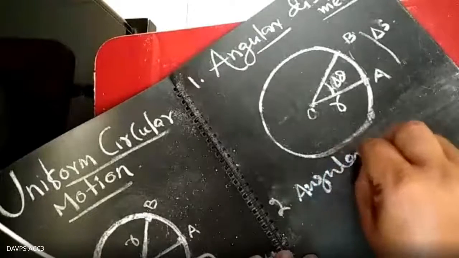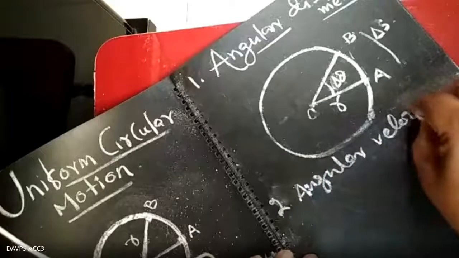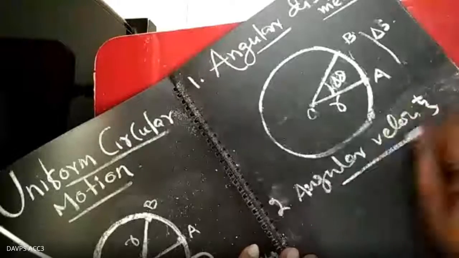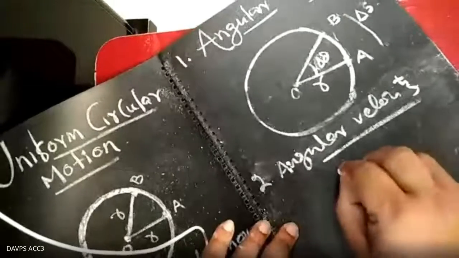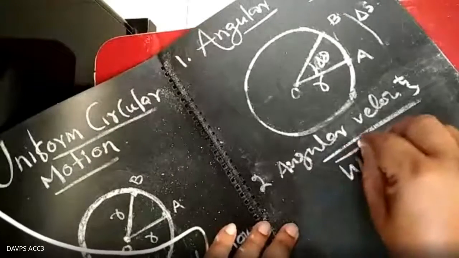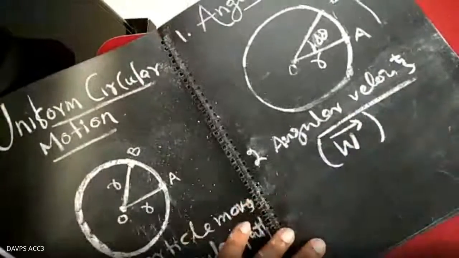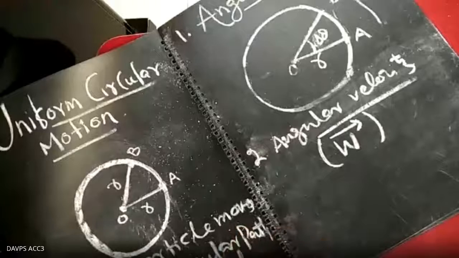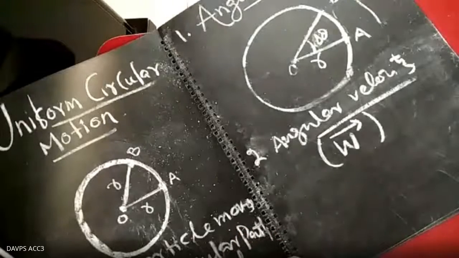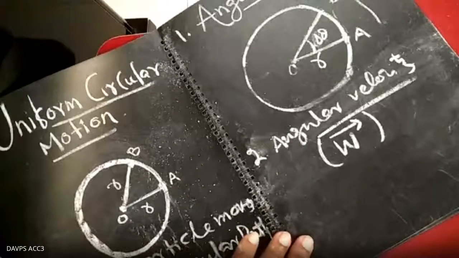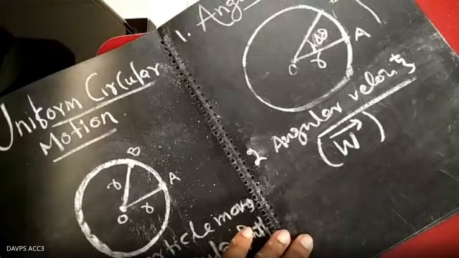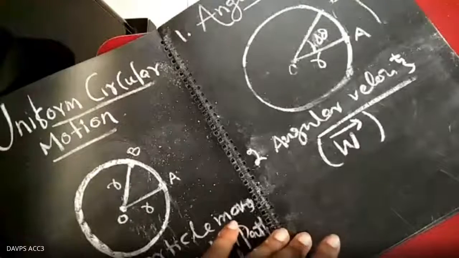We represent this angular velocity as omega with an arrow mark. I am writing the arrow, the vector mark, which means it is also a vector. What is that angular velocity? It is the time rate of change of angular displacement.